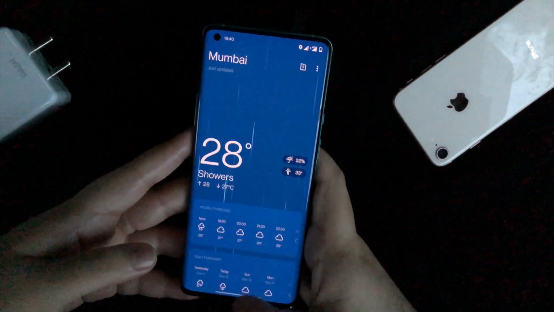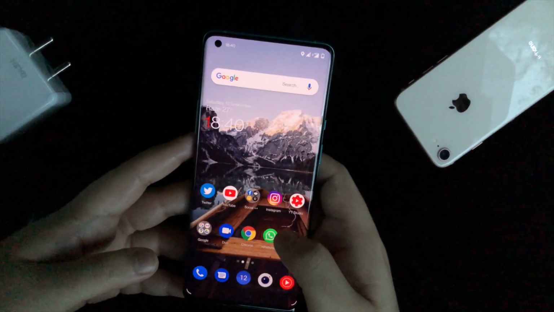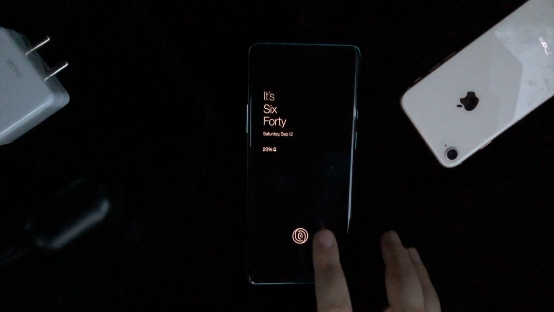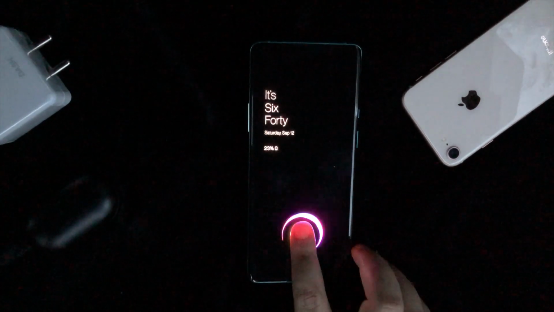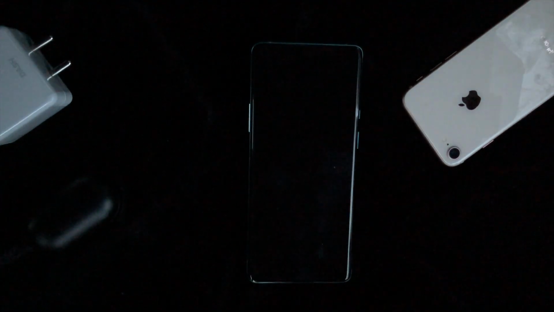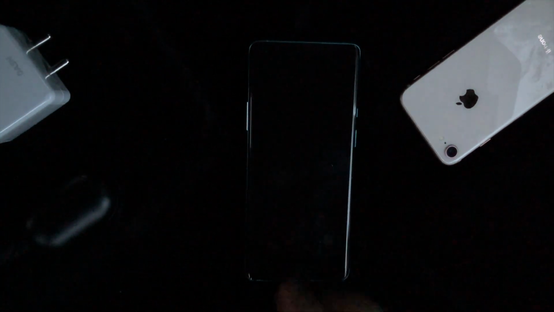And about Android 11, subtle changes which I really like, and I wish they were there before, but nevertheless they are there now. Do let me know what you think about this phone and Android 11 as well in the comment section below, and I would respond to each and every comment of yours.